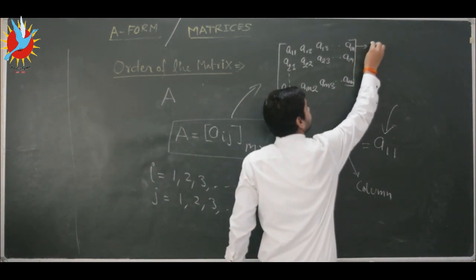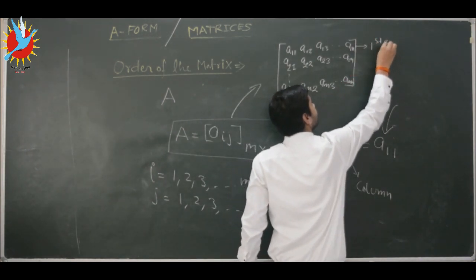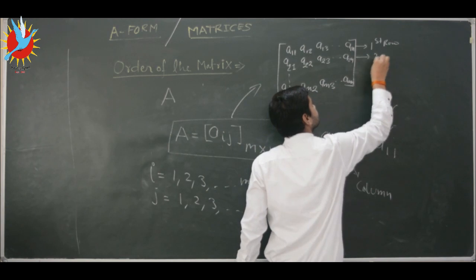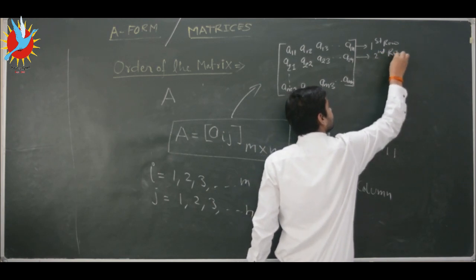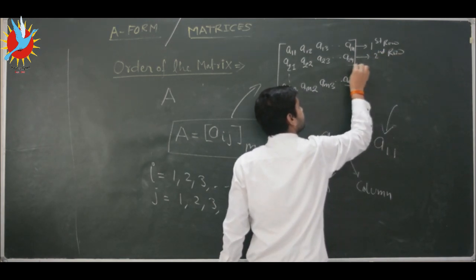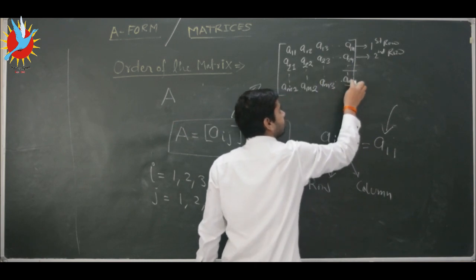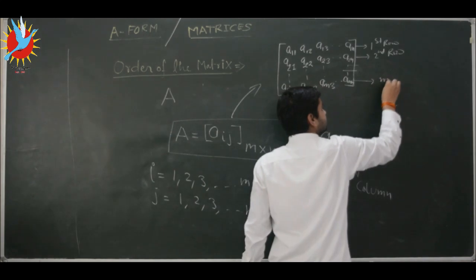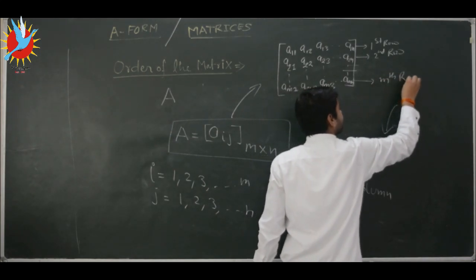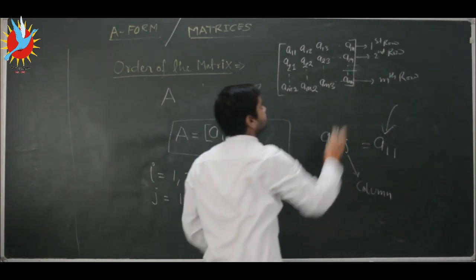This is the first row of this matrix, this is the second row, here we have the third row, and here the fourth row, and the last row is the mth row. Total m number of rows are here.